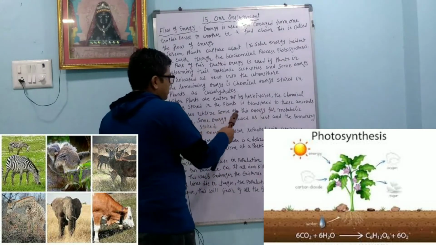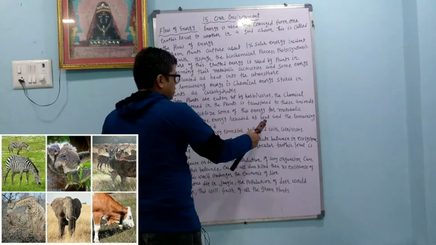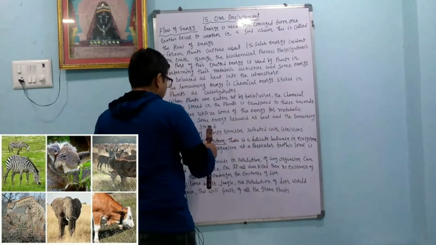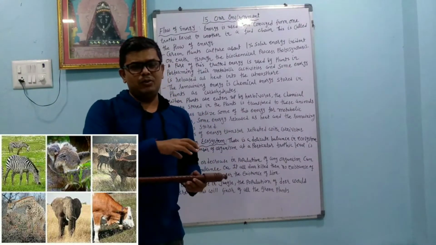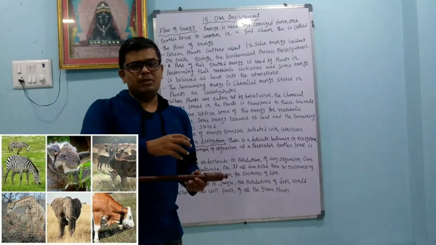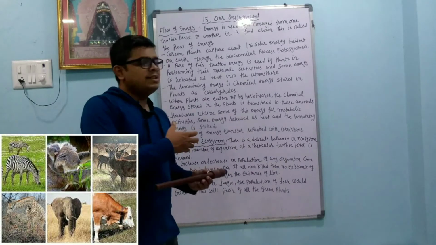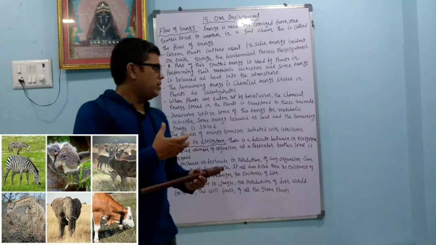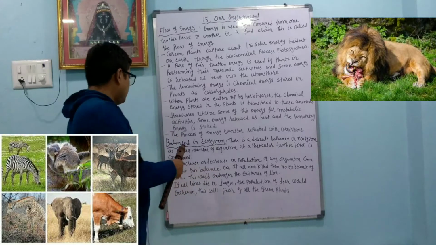Herbivores utilize some of this energy for metabolic activity, some energy is released as heat, and the remaining energy is stored. So herbivores do the same thing as plants: some energy is used up in metabolic reactions, some is released as heat, and some is stored in the body.